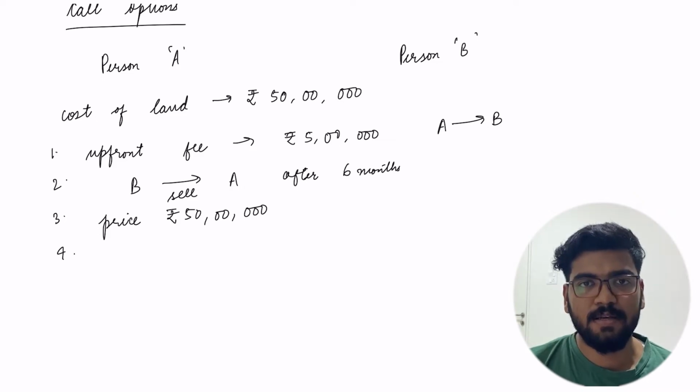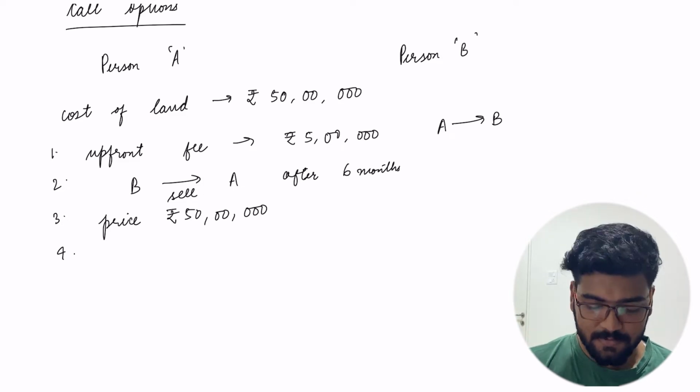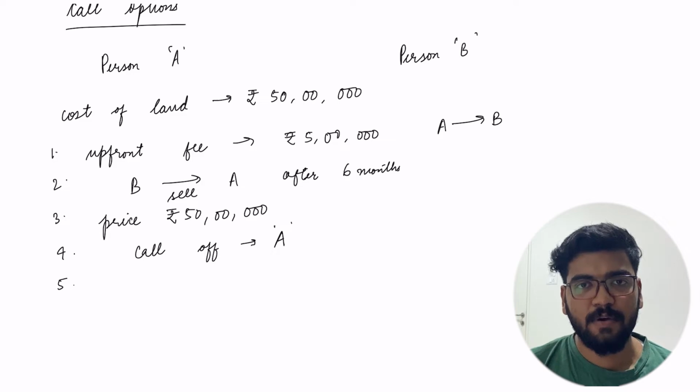As person A has given the upfront fee, only he has the right to call off this agreement if he wants to at the end of 6 months. And if person A calls off this agreement at the end of 6 months, person B would keep the whole amount of the upfront fee.